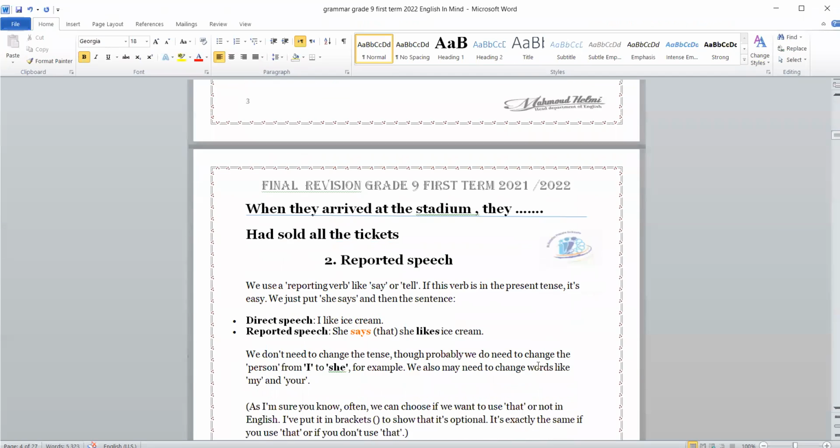Forget about this sentence. Change the sentence to the passive. When they arrived at the station, they had sold all the tickets. Who can change the sentence to the passive? Yes, go ahead. All tickets had been sold when they arrived at the stadium. All the tickets had been sold.